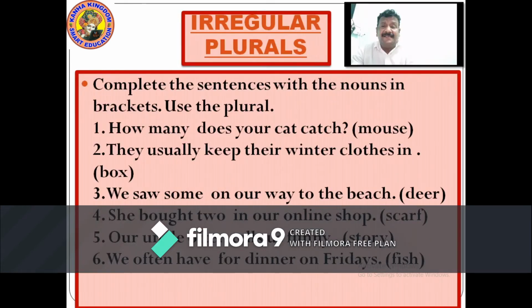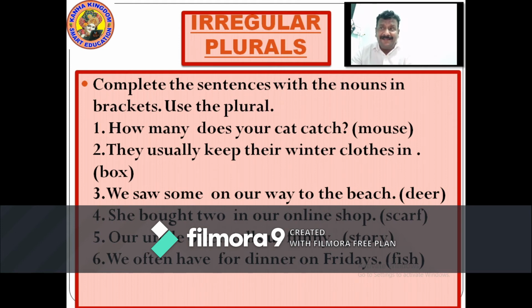So now let's see irregular plurals. Complete the sentence with nouns in the bracket. Use plural. The form which is given here is singular form. We need to make it plural and use it in the sentence.